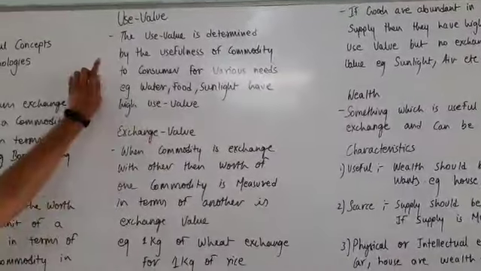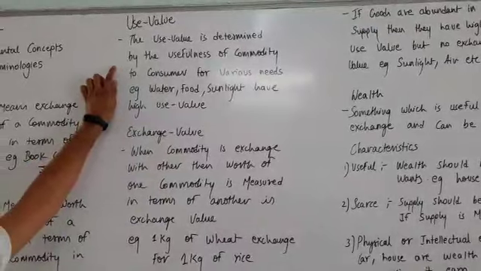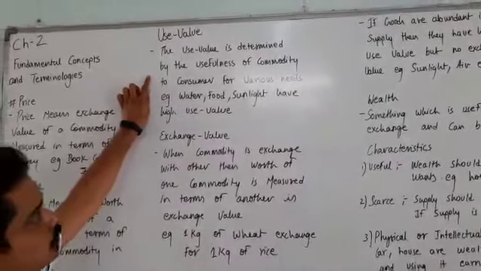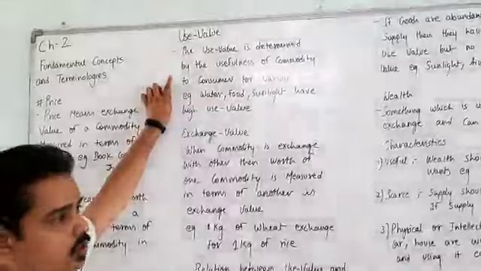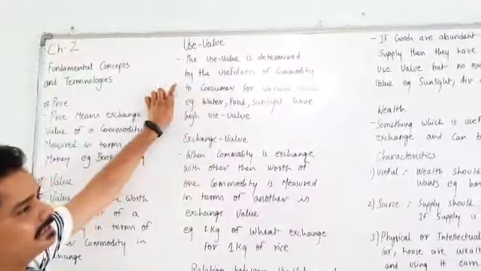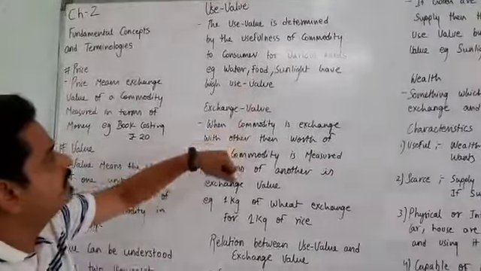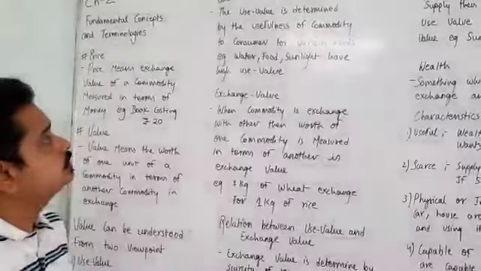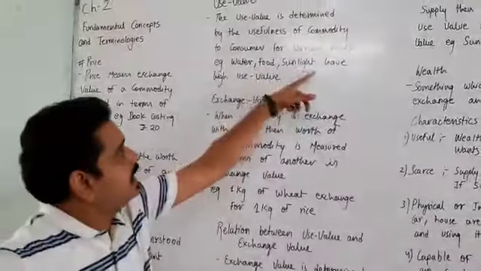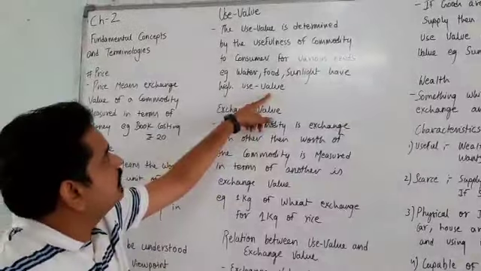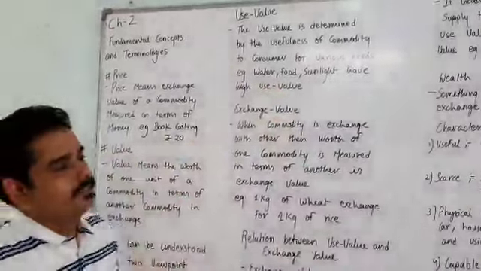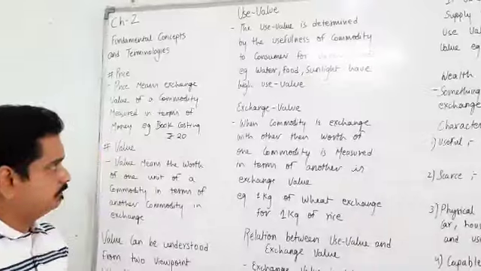In this, what are we considering? Use value. Some things which are useful to the consumers are considered as use value. Sunlight is useful, food is useful, water is useful, and these things have very high use value. That's why they are considered in the use values.